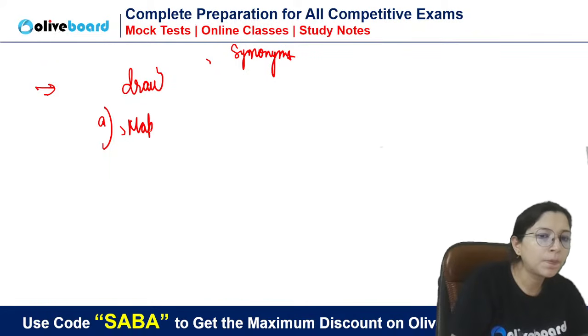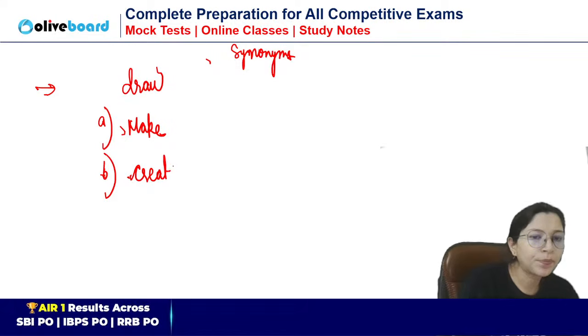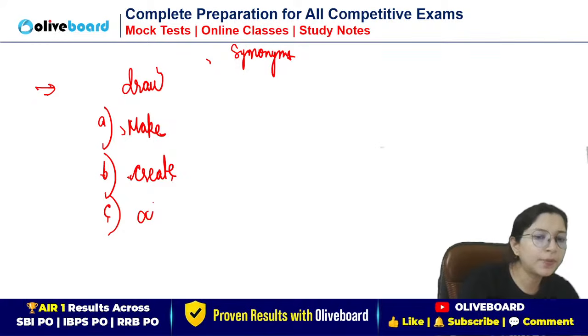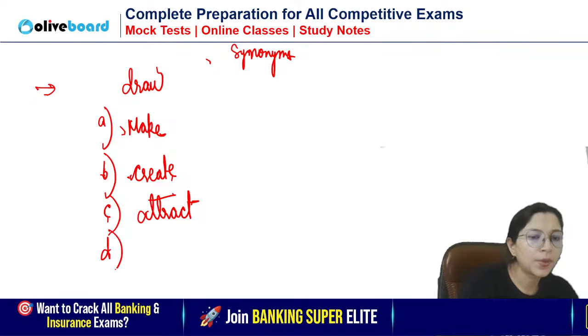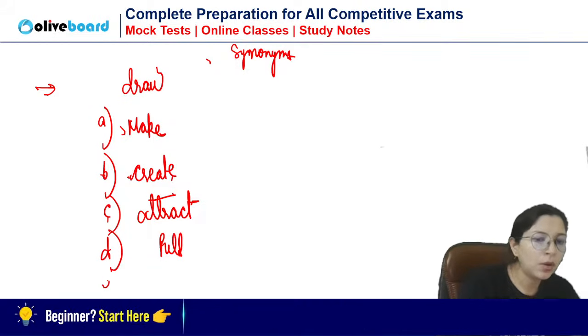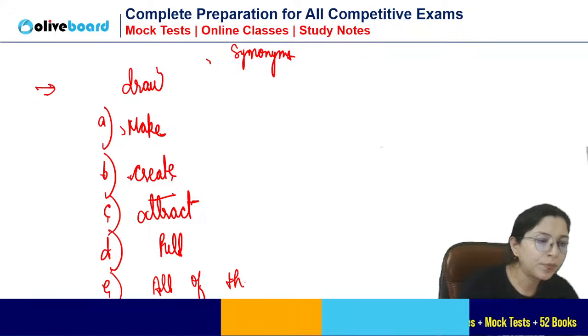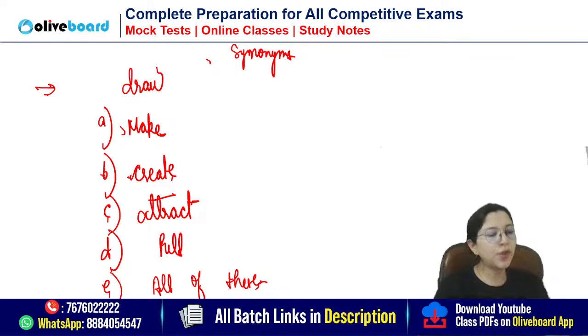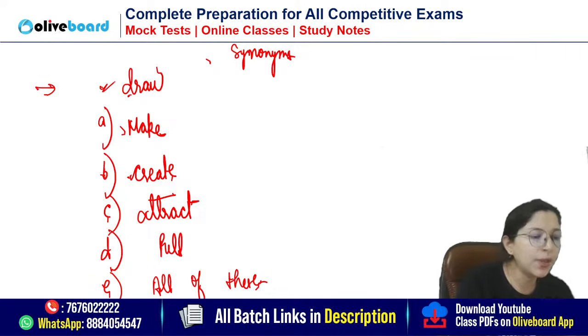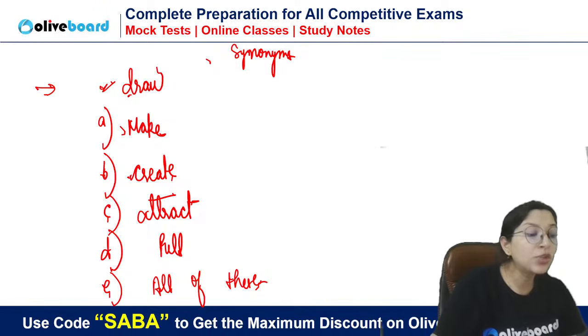Make, create, attract, pull. All of these. Which one will you choose? Quickly, everybody tell me. This was one word, a very simple word was given and you were asked the meaning. Very good. You can't reply like this unless you see the context.